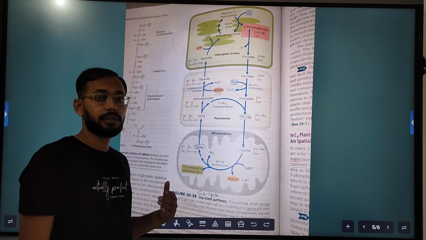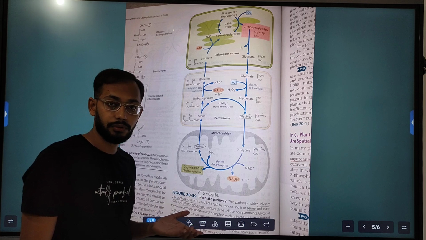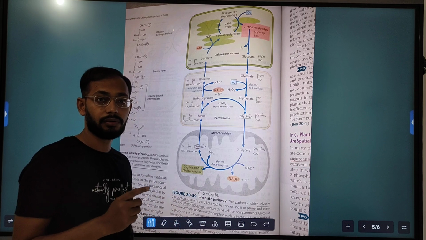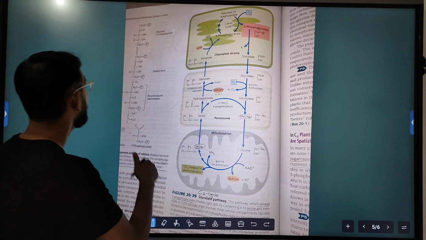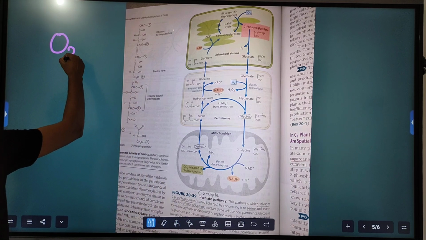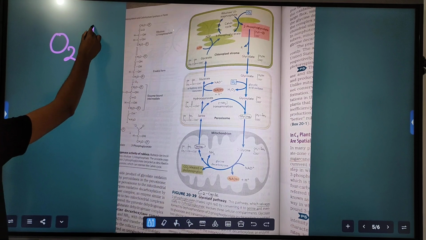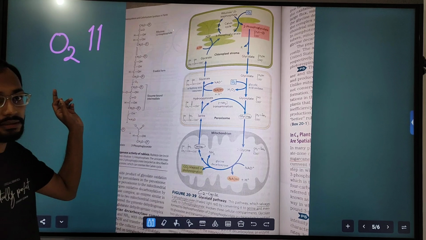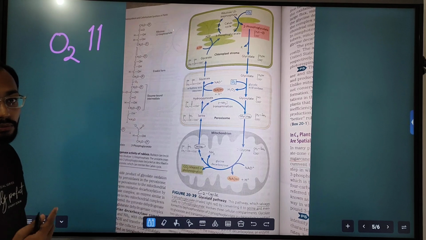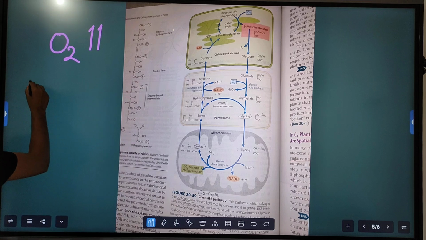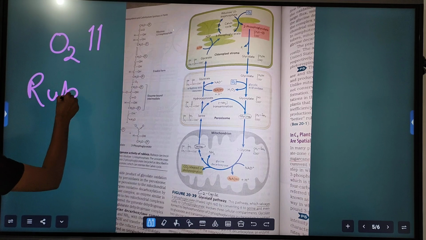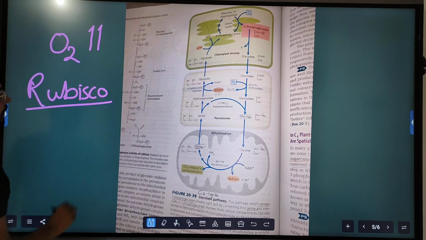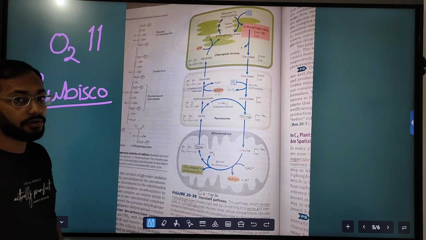So the oxygen which is made in the process of photosynthesis does not leave the plant body, and the oxygen concentration inside the plant increases. And this is the key. When oxygen concentration increases, the Rubisco enzyme starts working as oxygenase.